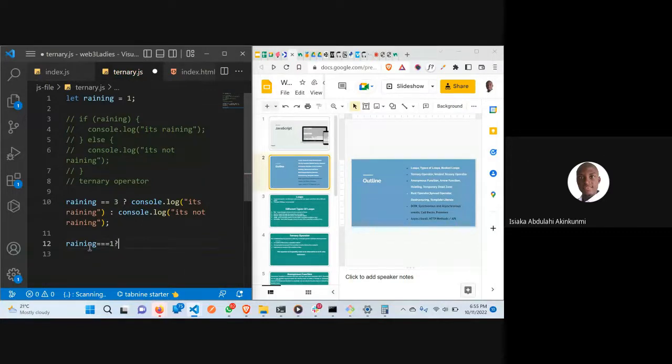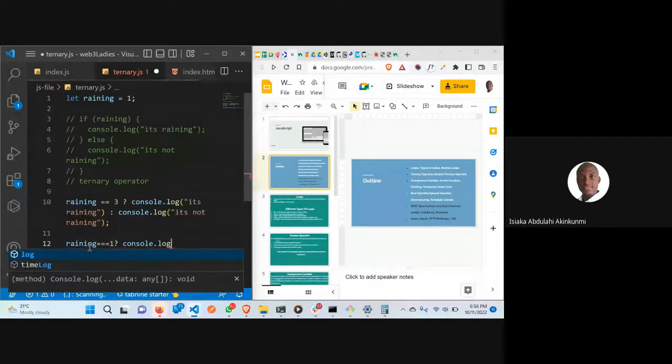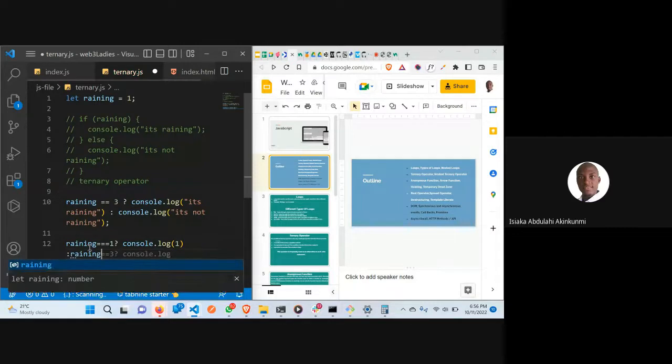If this is true, it should say console.log 1. Now we want to say else, if our raining equals 2, it should also do console.log 2. Don't mind my auto suggestion.